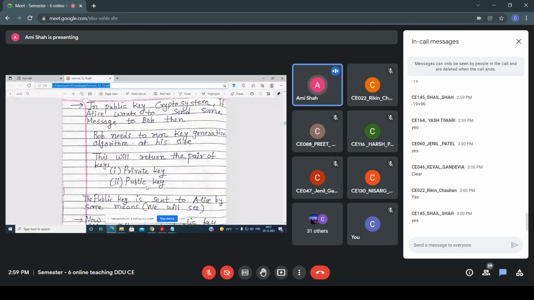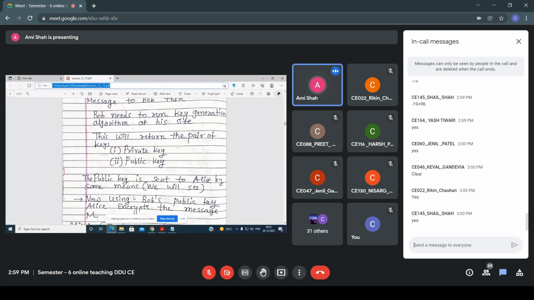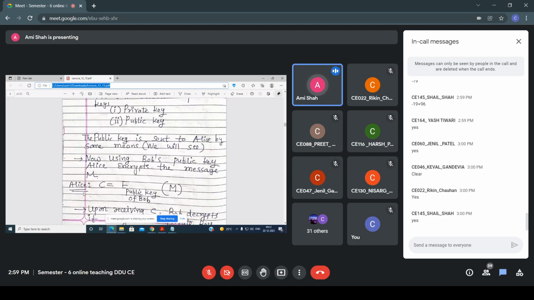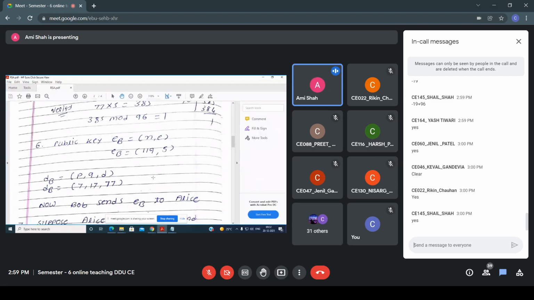Now once these two keys are generated, private key and public key, what is the next step performed in a public key crypto system? The public key is sent to Alice. Right? Now the public key is sent to Alice, and what will Alice do? With the help of Bob's public key, Alice encrypts the message, right? That is the next step in a public key crypto system. So now Bob sent the public key, that is eB, to Alice.